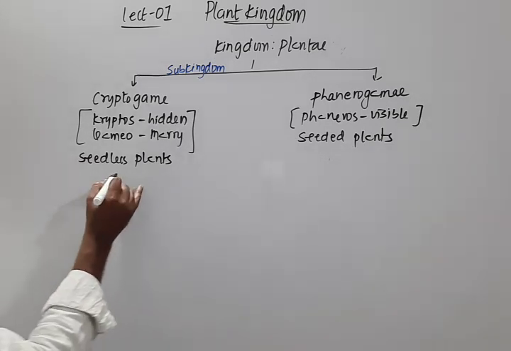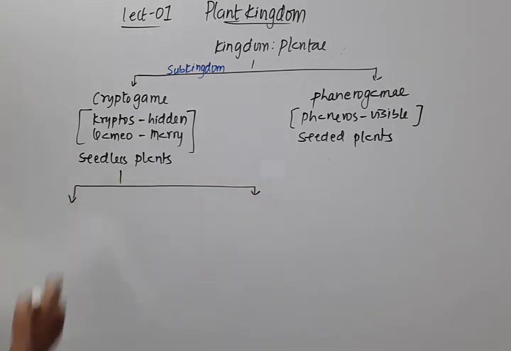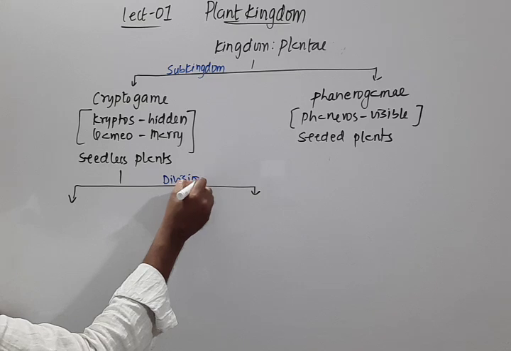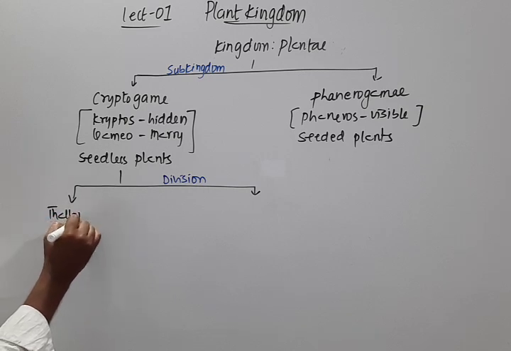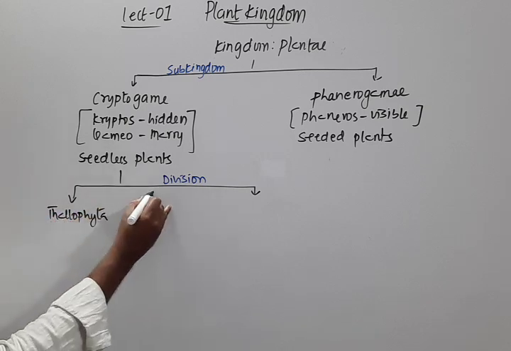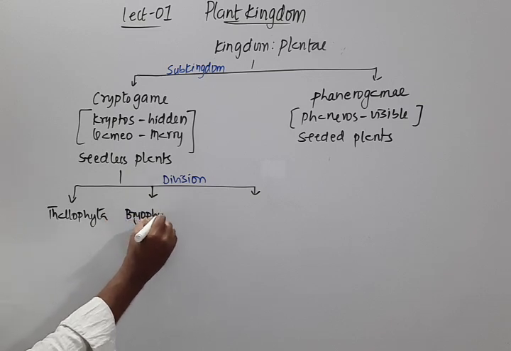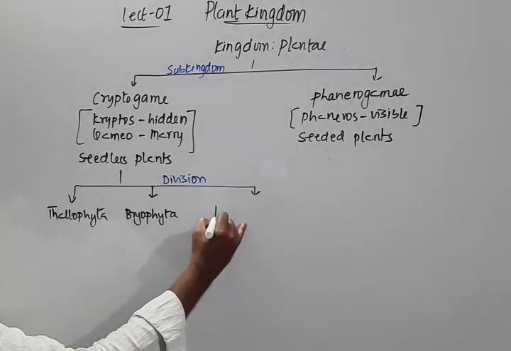This cryptogame is divided into three divisions: division Thallophyta, division Bryophyta, and division Pteridophyta.